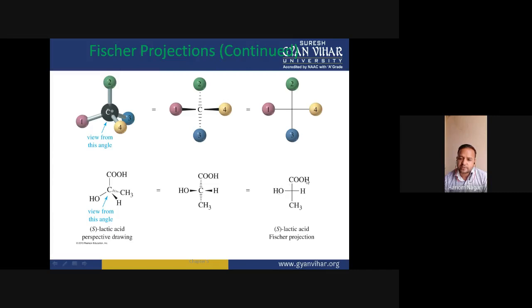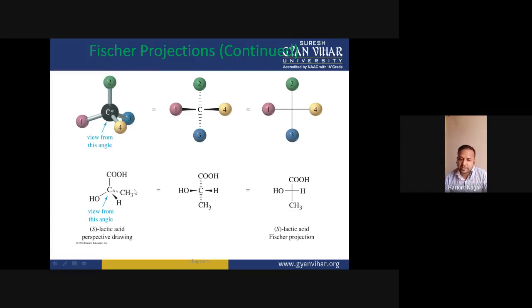The sequence is clockwise, so according to the clockwise sequence the configuration would be R. But the least priority group is in the horizontal line, so we revert the configuration assigned according to the priority order. So R would be the fictitious configuration, while S would be the actual configuration. So this is S lactic acid.